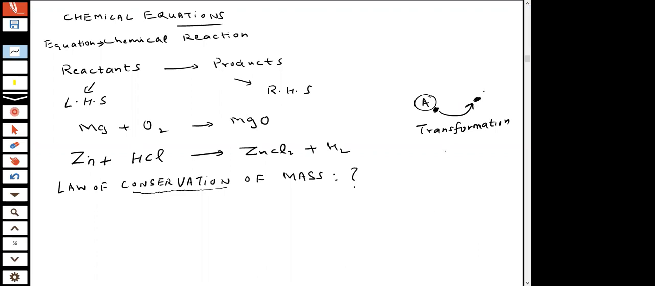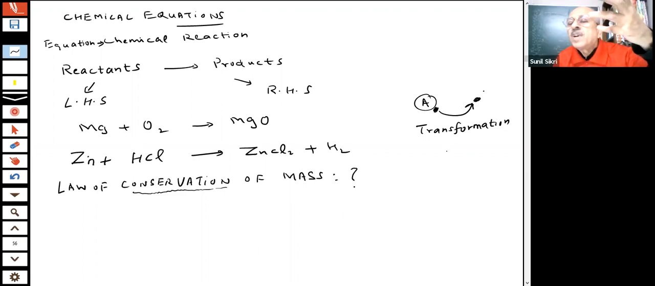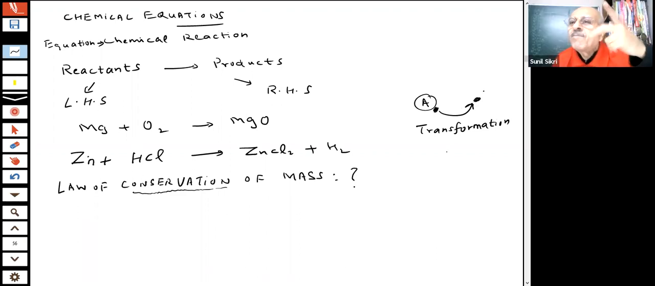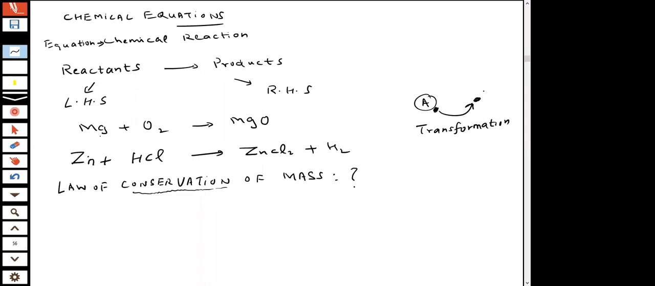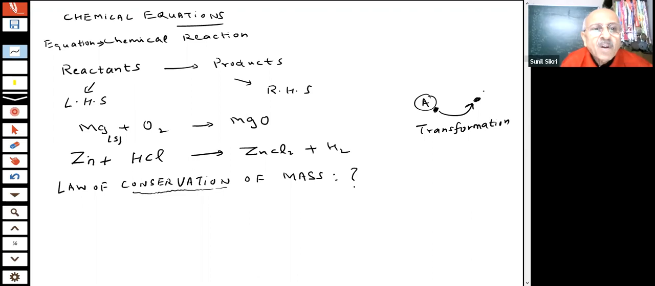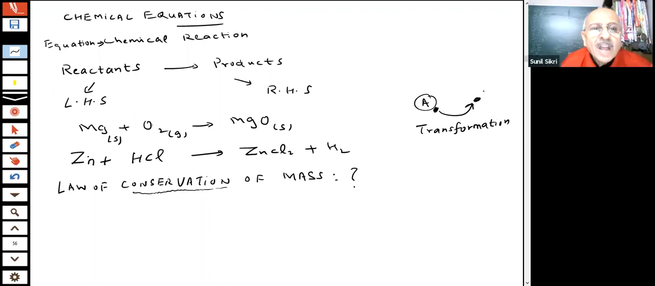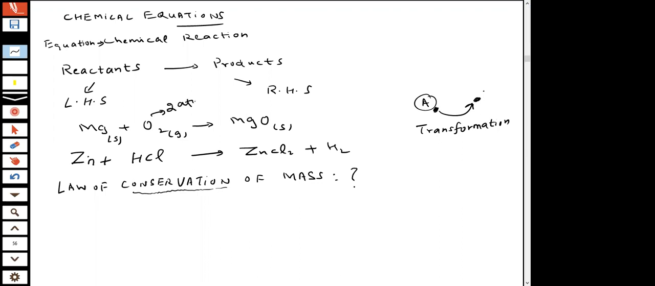You burn a piece of paper, student. What happens? It forms new products. But that doesn't mean it has disappeared. It has converted into new products. Here you are saying, this magnesium was a solid, oxygen was a gas, and this is a solid. But the question is, this oxygen has two, there are two atoms. And here you have one atom.